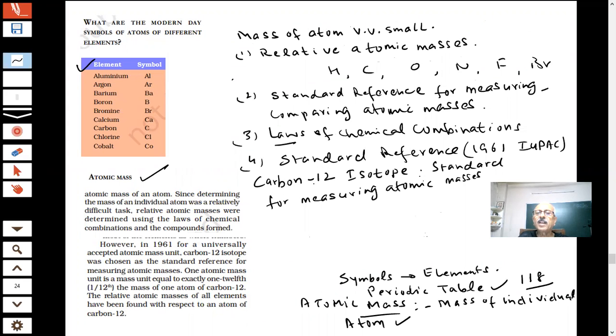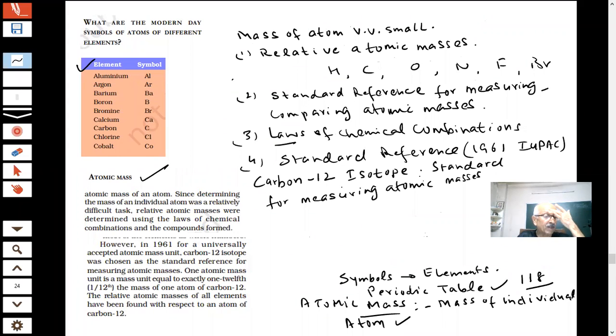I am not saying carbon has been used as a standard for measuring atomic mass. I am saying carbon-12 has been used. Tell me why carbon-12. Do you know the reason?